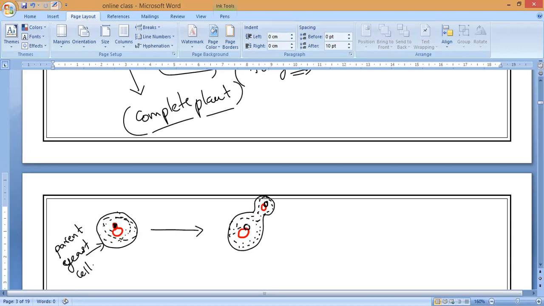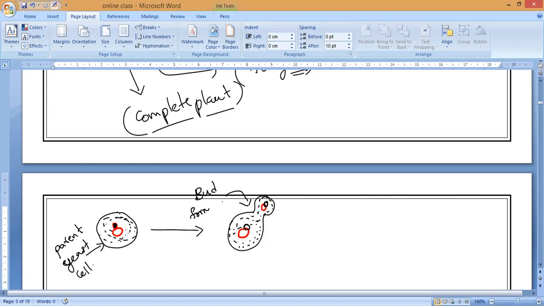Is it okay, Arvind? Do you understand? Yes, sir. So first the bud forms, later the nucleus divides into two parts, and one part moves inside the bud. That is what we call bud forming.